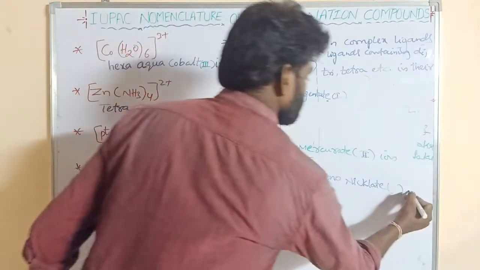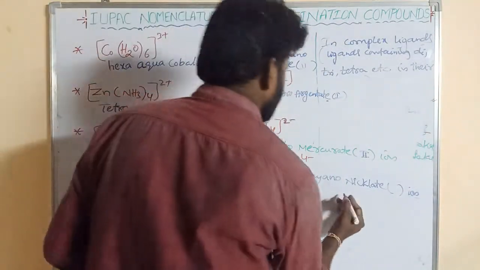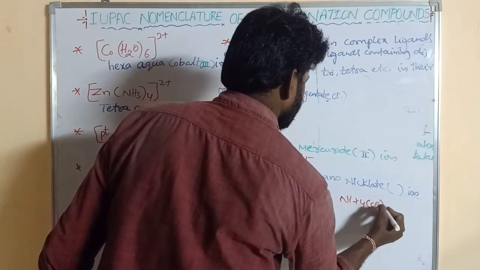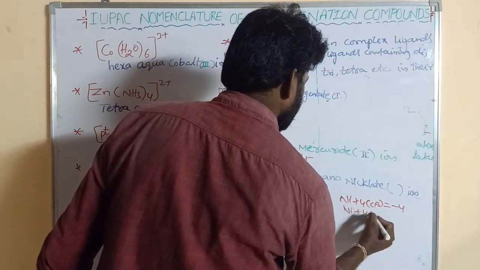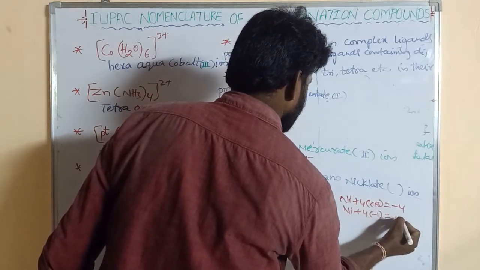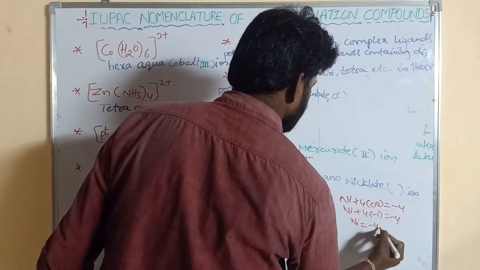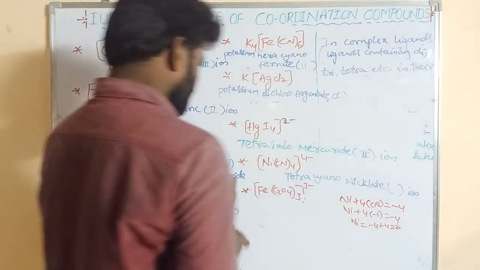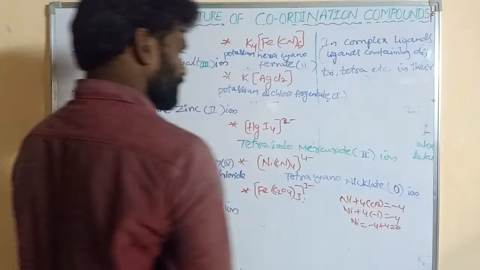This is an ion, right? What is its oxidation state? Ni plus 4 into CN minus is equal to minus 4. Ni plus 4 into minus 1 is equal to minus 4. Ni, minus 4 goes to the right side, minus 4 plus 4 is equal to 0. So that 0 can be written in brackets. So nickelate.